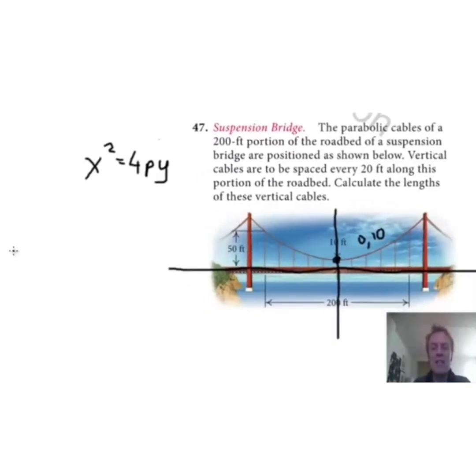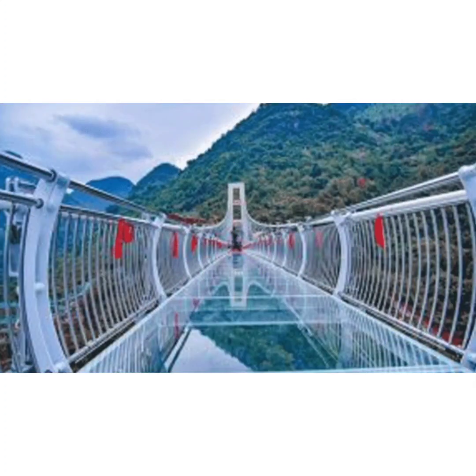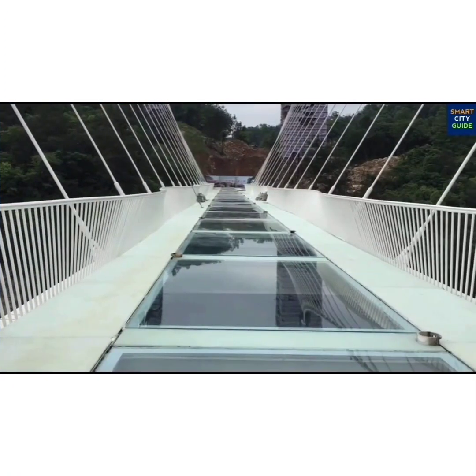Now, if this is the vertex, then this must be the equation of the parabola. x squared. Now remember, the x-coordinate is 0, so I don't need to write anything there. Equals 4p times y minus 10. Okay. The new glass floor suspension bridge of Rishikesh will be built using the concept of parabola and suspension.